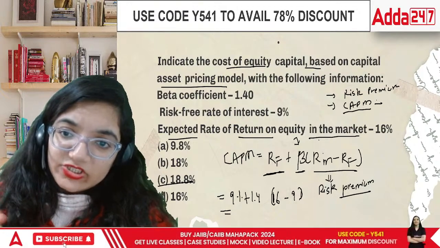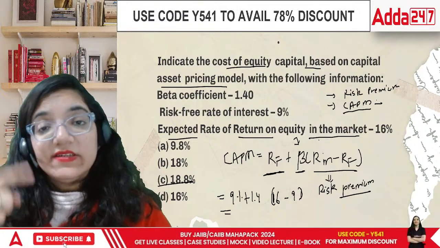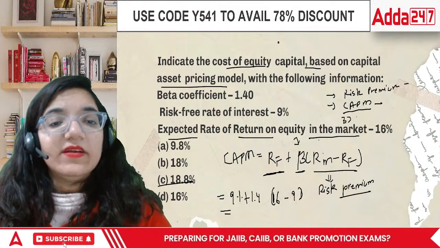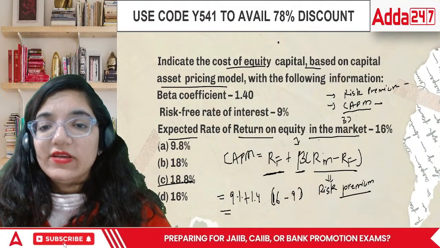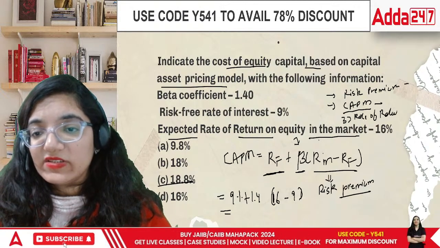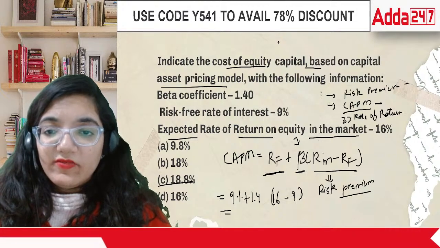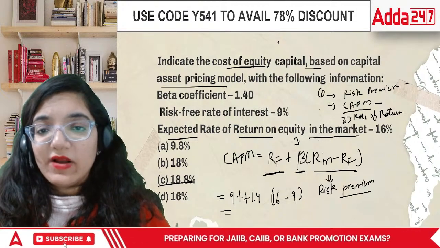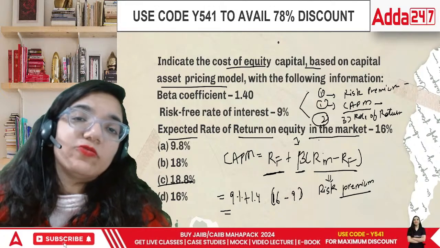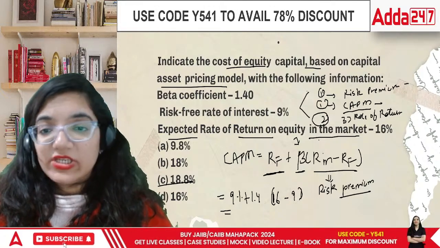They can ask you what the CAPM model formula is. Second is, what is the risk premium? And the third can be the rate of return on equity. So this particular question can be divided into a case study of 1 mark, 2 marks and 1 mark. I believe this can go up to a 4 to 5 marker question. Okay?